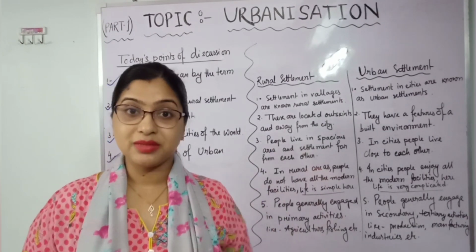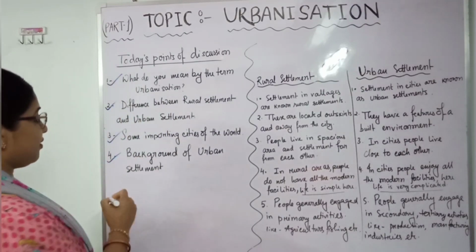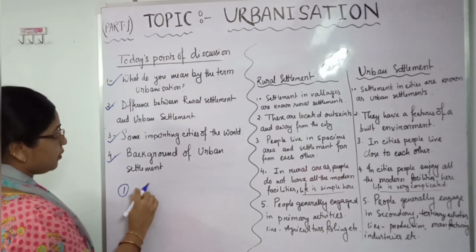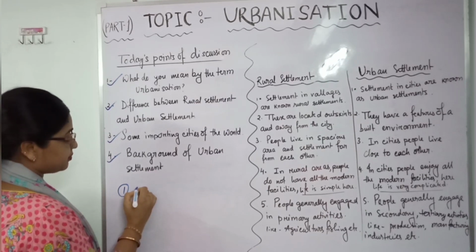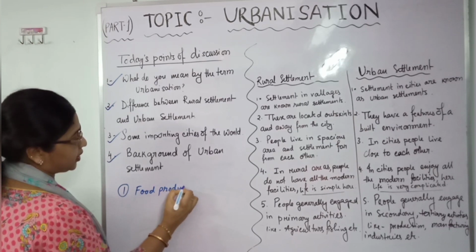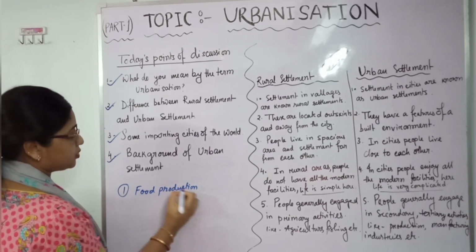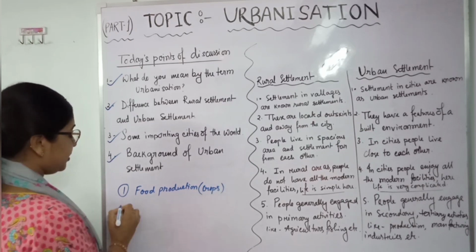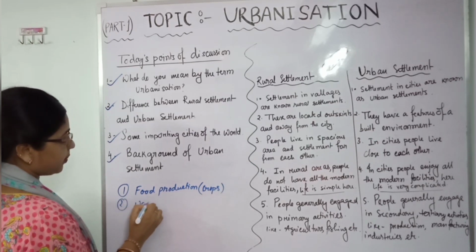There should be some reasons. Yes, obviously there were 3 main reasons. First was food, that is, the production of crops. So here we can also write production of crops. Number 2, water supply.